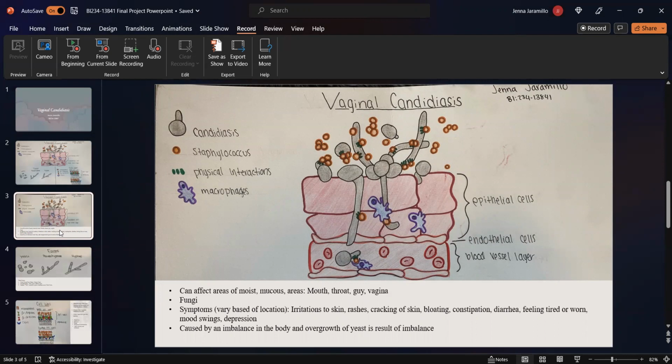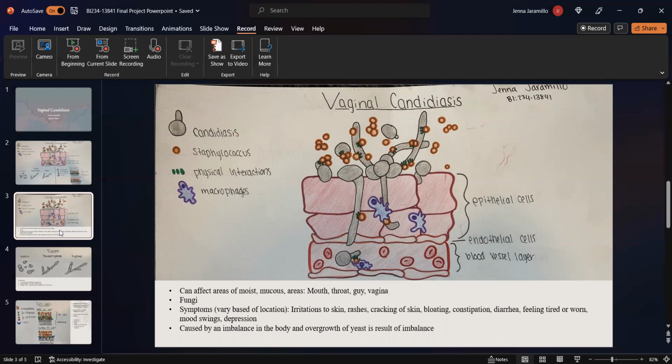The organism is considered a fungi and not bacteria or a virus. The infection begins when an overgrowth of the yeast occurs in response to its environment changes. Infections can occur in moist, mucous regions of the body like the mouth, throat, gut, and the vagina. Symptoms of this infection can vary depending on where it's located.